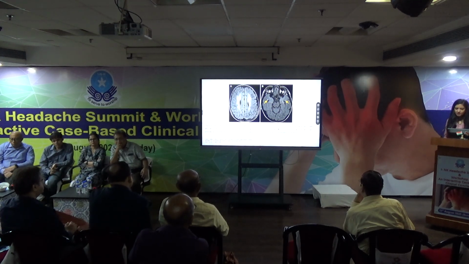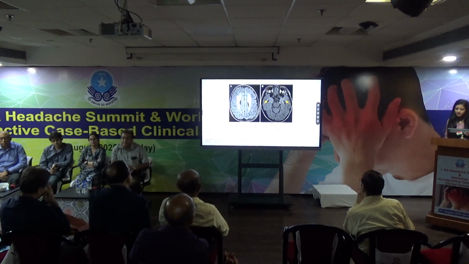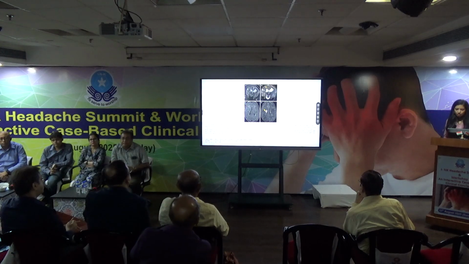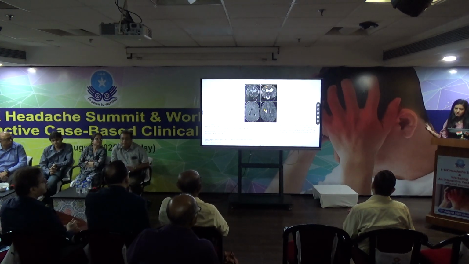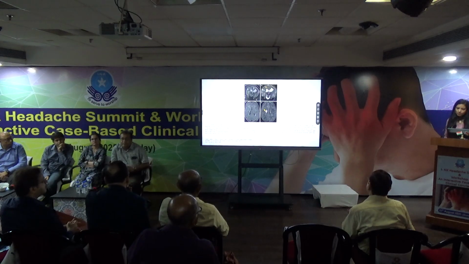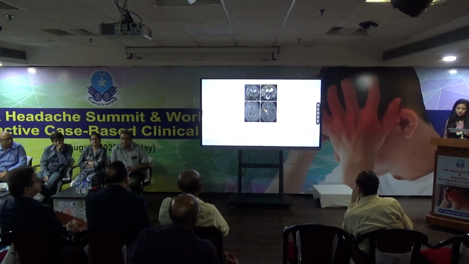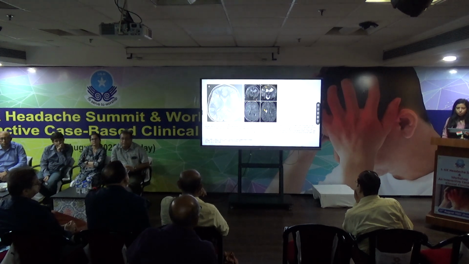This was CADASIL in a 10-year-old girl. Apart from this kind of white matter changes, we can see temporal lobe hyperintensity. Then we come to the COL4A2 variant. Here, one important thing as pediatric neurologists: there is antenatal ventriculomegaly. If a child with antenatal ventriculomegaly later presents with headache, and we find such MRI patterns, we have to think of COL4A2-mediated headache. Again, we have to be very careful because it will lead to stroke.